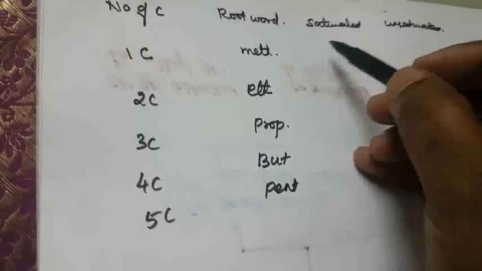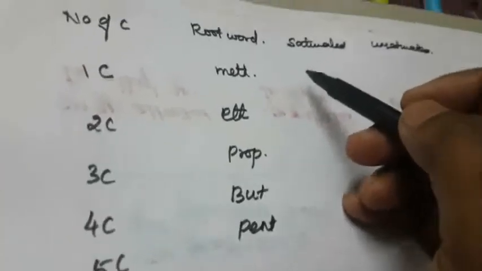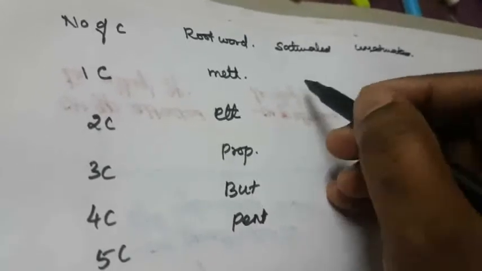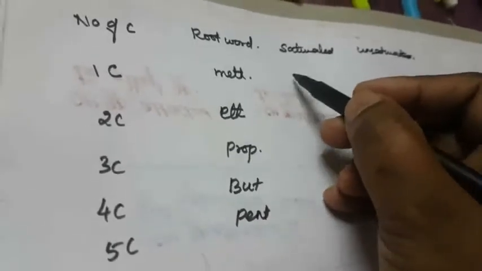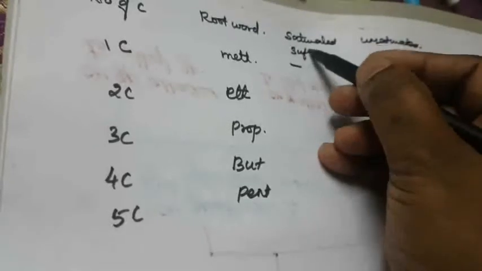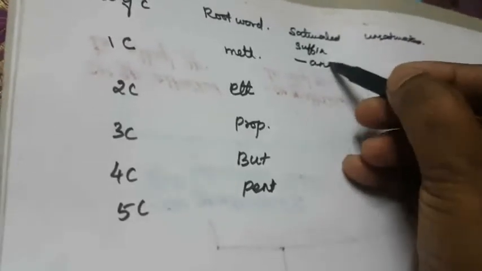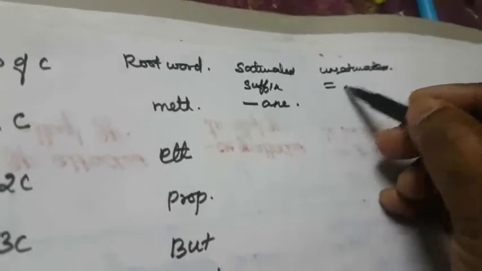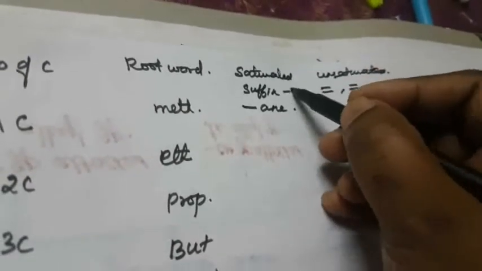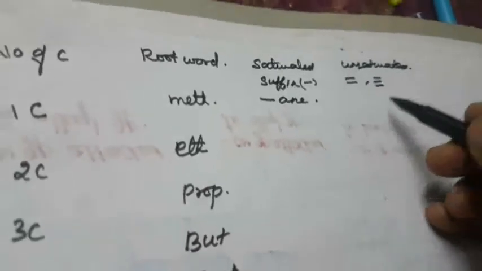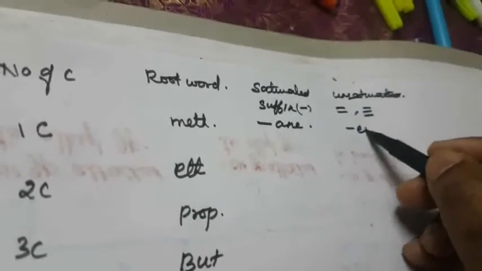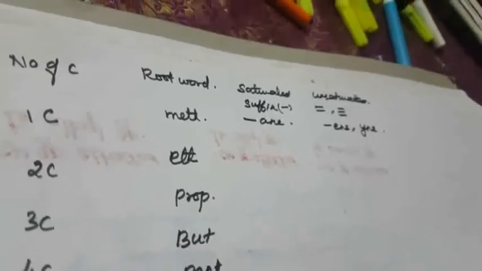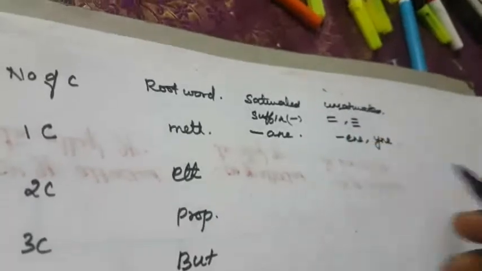Next, whether the compound is saturated or unsaturated. What do you mean by saturated? The compound containing only single bonds is called saturated. So for saturated, the suffix ends in ane. What is unsaturated? The compound containing a double bond or triple bond. This is a single bond, and this is a double bond or triple bond. For the suffix, a double bond means ene and a triple bond means yne. So for one carbon, that is meth, and the suffix is ane.